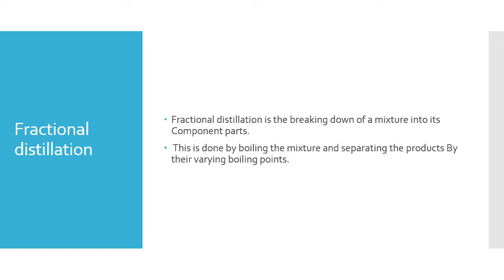Now, fractional distillation is the breaking down of a mixture into its component parts. This is done by boiling the mixture and separating the products by their varying boiling points. In simple distillation, we take out the product only at the top and the bottom, while in fractional distillation, we take out the products from the various stages inside the column.